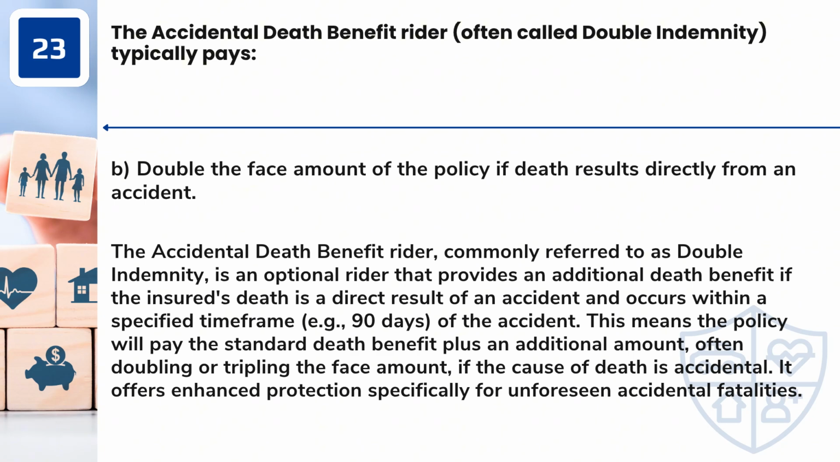Answer: B. Double the face amount of the policy if death results directly from an accident. The accidental death benefit rider, commonly referred to as double indemnity, is an optional rider that provides an additional death benefit if the insured's death is a direct result of an accident and occurs within a specified time frame, e.g., 90 days, of the accident. This means the policy will pay the standard death benefit plus an additional amount, often doubling or tripling the face amount, if the cause of death is accidental. It offers enhanced protection specifically for unforeseen accidental fatalities.